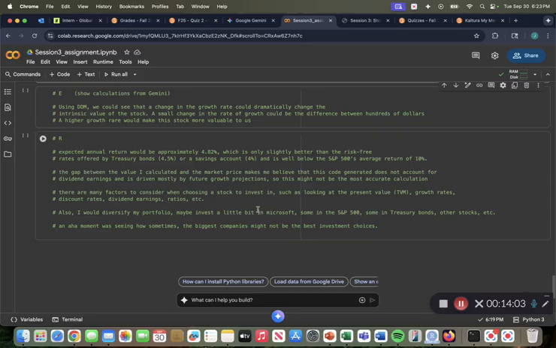And then one last aha moment that I had was seeing how sometimes the biggest companies might not be the best investment choices. Mostly, I think, just because they're so large already. There are so many investors already, and there's not a dip to buy into. There's not much growth to be had, so your money won't really grow all that much over the course of time. Although, if they are paying good dividends, then that could be a plus as well.